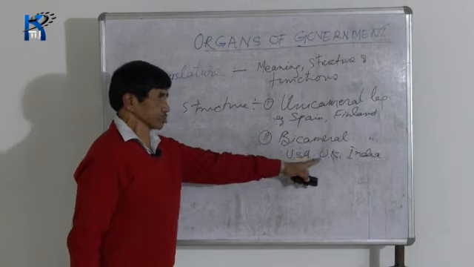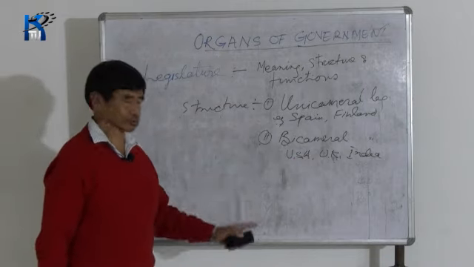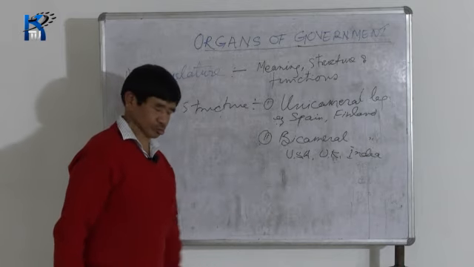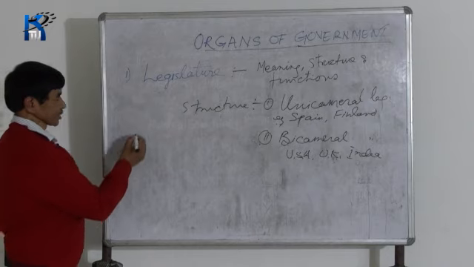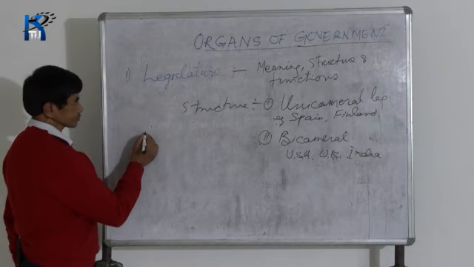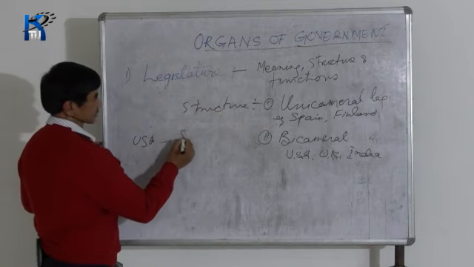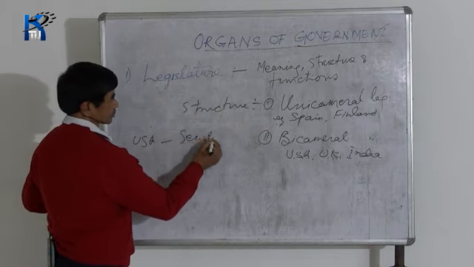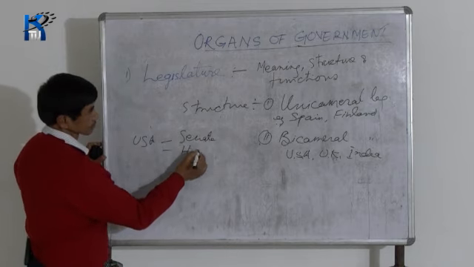In USA, UK, and India, the parliament or the legislature has two houses, upper house and lower house, with different names. In USA, the upper house is called the Senate and the lower house is called the House of Representatives.